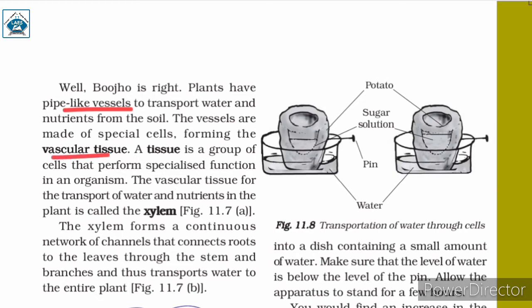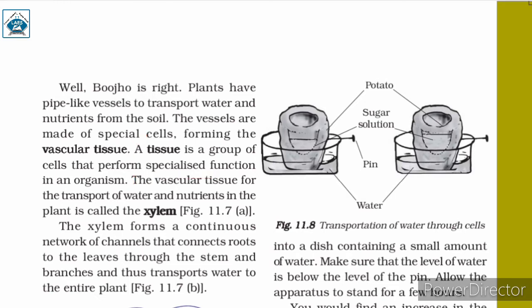Now what is a tissue? It is a group of cells which perform a particular function. Here we have the definition of a tissue: a tissue is a group of cells that perform a specialized function in an organism. Based on the functions they perform, there are two vascular tissues present in plants.